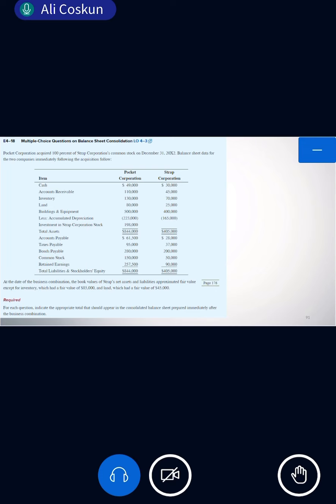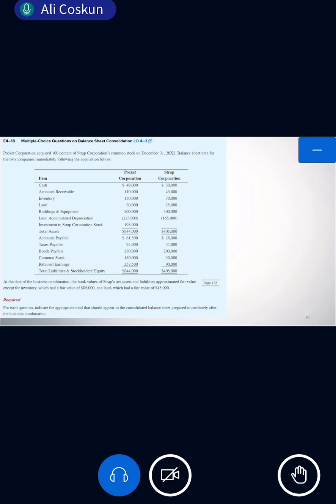The total asset here in the consolidated balance is the total of cash, account receivable, inventory, land, building, goodwill, minus accumulated depreciation. So if you calculate the sum of all this, you will get this number. Actually, building is this, not that. The sum of that is the total assets.